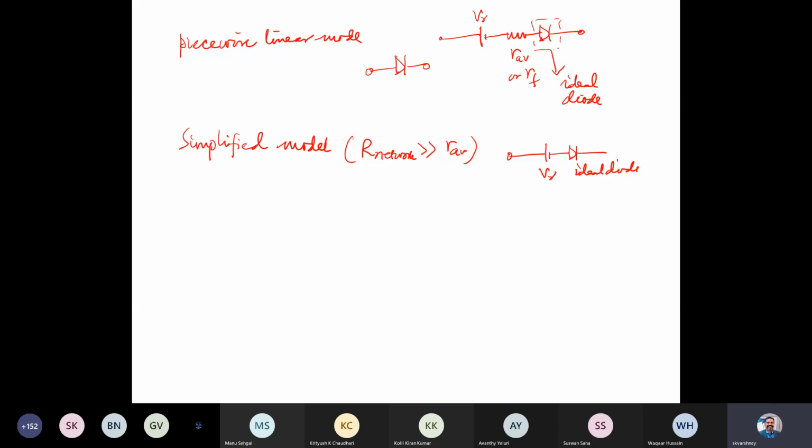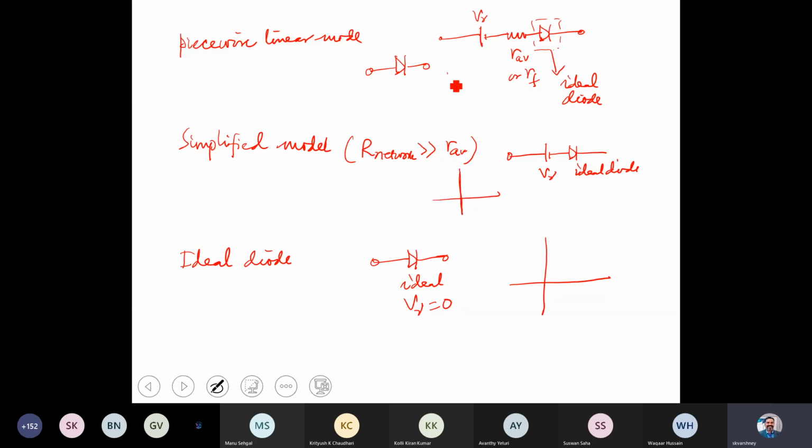So onto the characteristics. Okay, let me draw it. And for the ideal diode model, so basically this is an ideal diode, so V gamma is 0. If we look into its characteristics, I should draw it here.